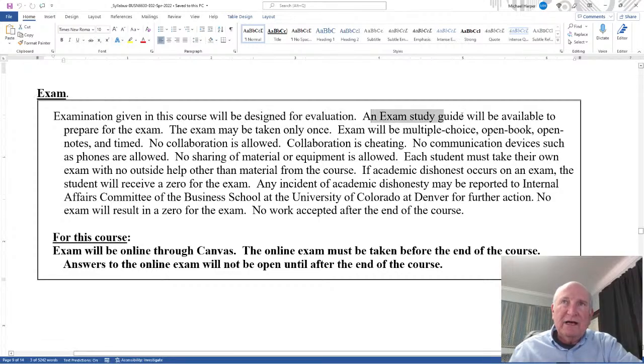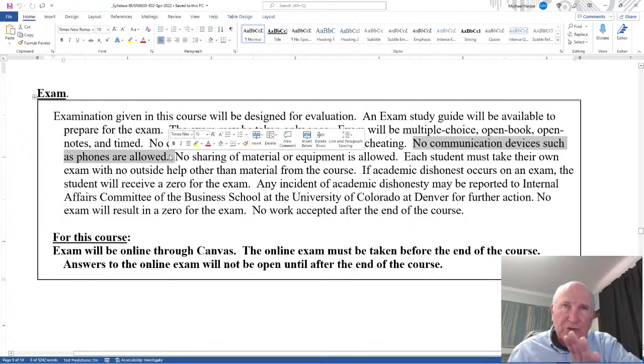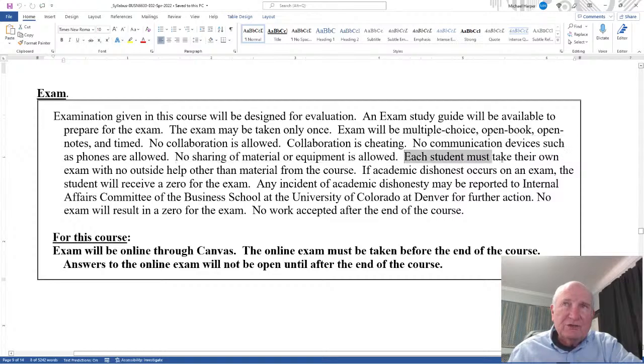An exam study guide will be available to prepare for the exam. The exam may be taken only once. The exam will be multiple choice, open book, open notes, and timed. No collaboration is allowed. Collaboration is just cheating. No communication devices such as phones are allowed. Do the work yourself. No sharing of material or equipment is allowed. Each student must take their own exam with no outside help other than material from the course.